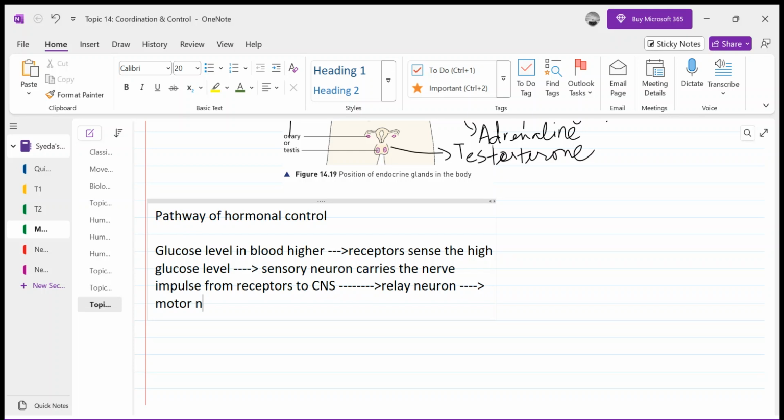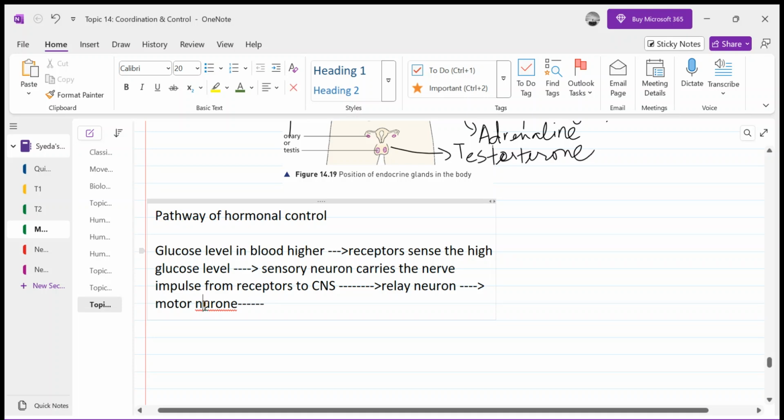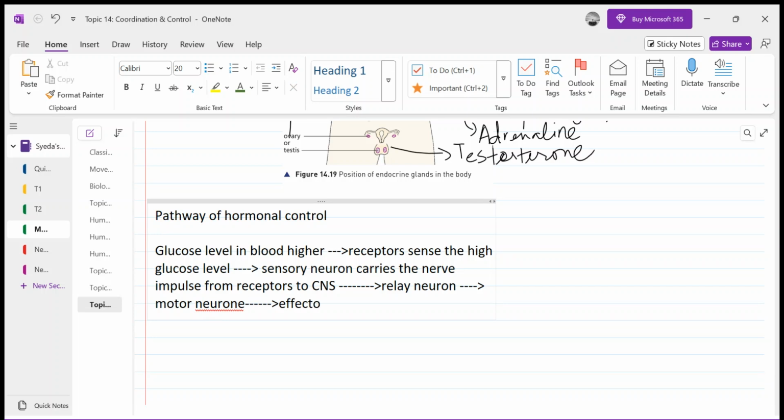Motor neuron, and then this motor neuron is basically taking the message from the CNS to the effectors. Now what are the effectors in this case? Effector is the pancreas. As you remember when we were discussing the reflex arc,